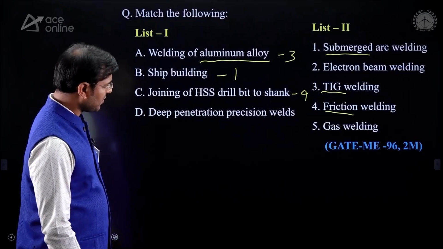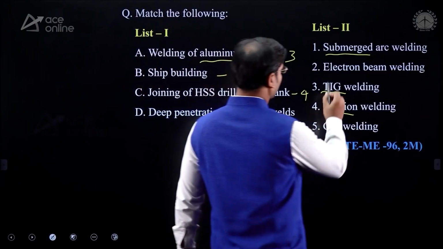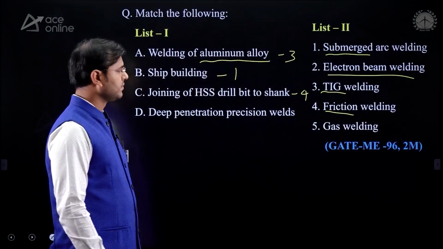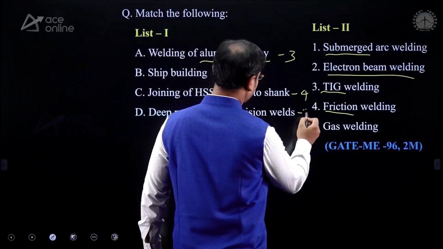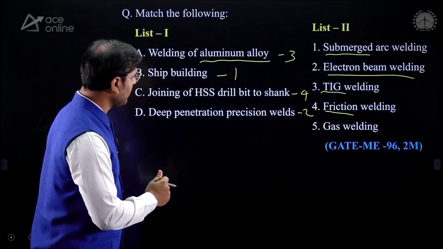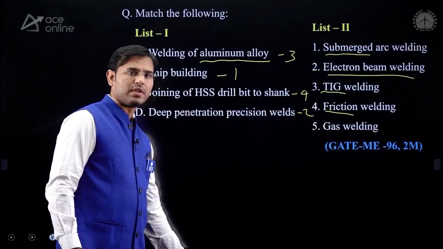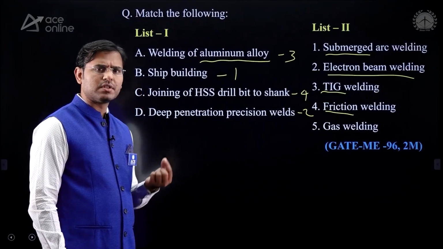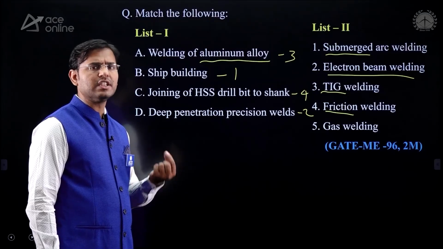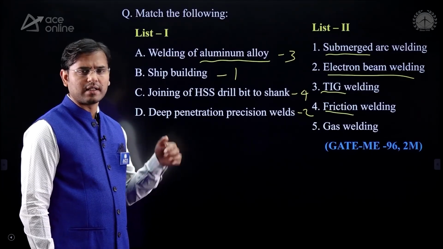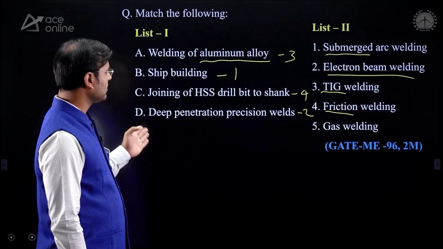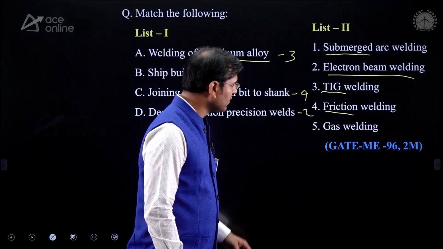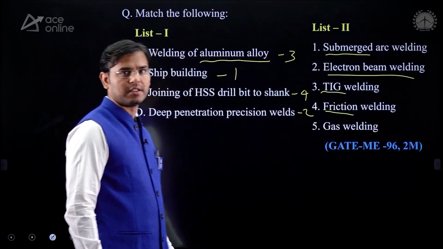Deeper penetration precision weld, electron beam welding. Why is the deeper penetration there? Then here 2, so A3, B1, C4, D2. Now you can see that in electron beam welding, the electrons are focused on a very small area and the depth formed is also very good. Hence the answer is option 2: deeper penetration precision weld is electron beam welding.